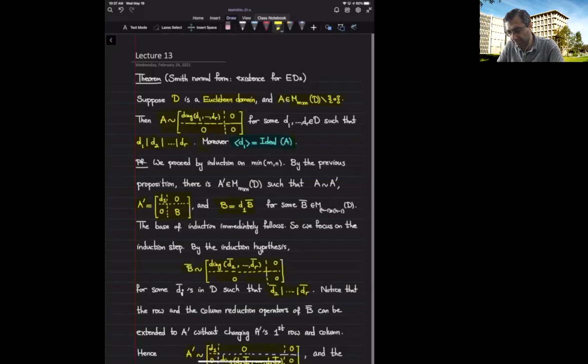Now the final part that I want to argue is this part, but it's a good idea to stop at this point. We'll continue in the next lecture.